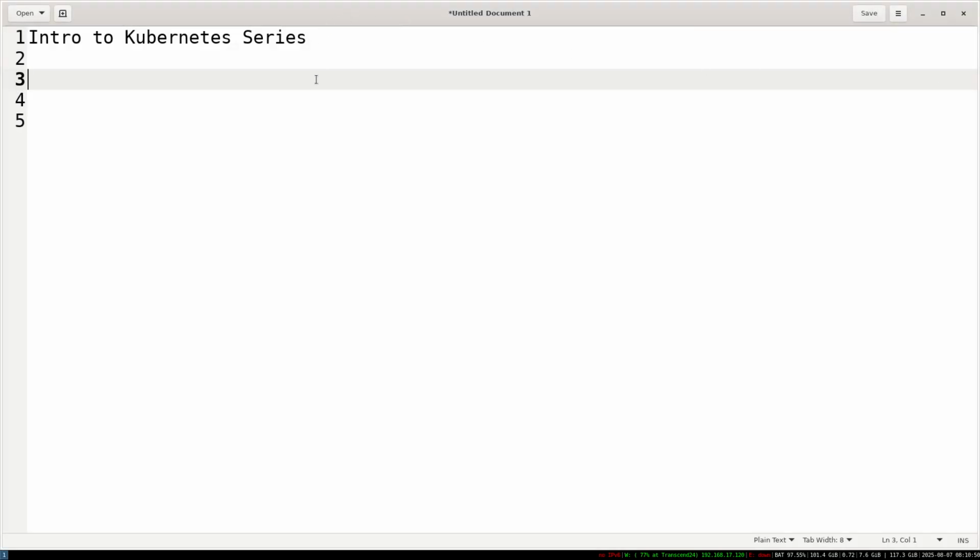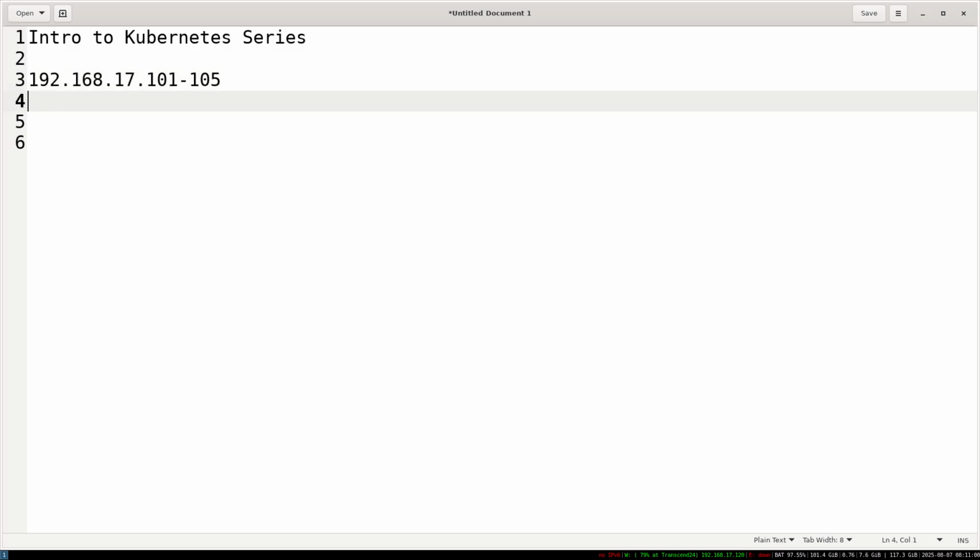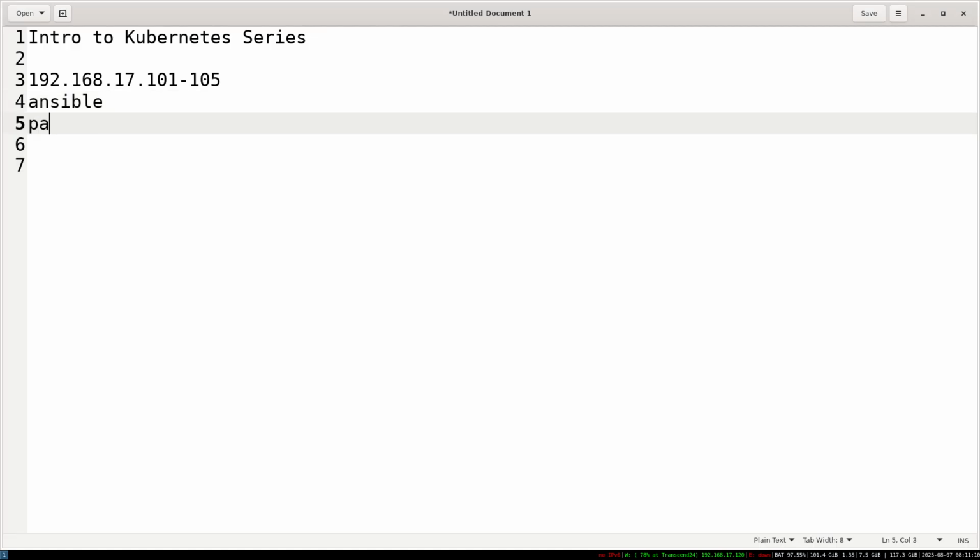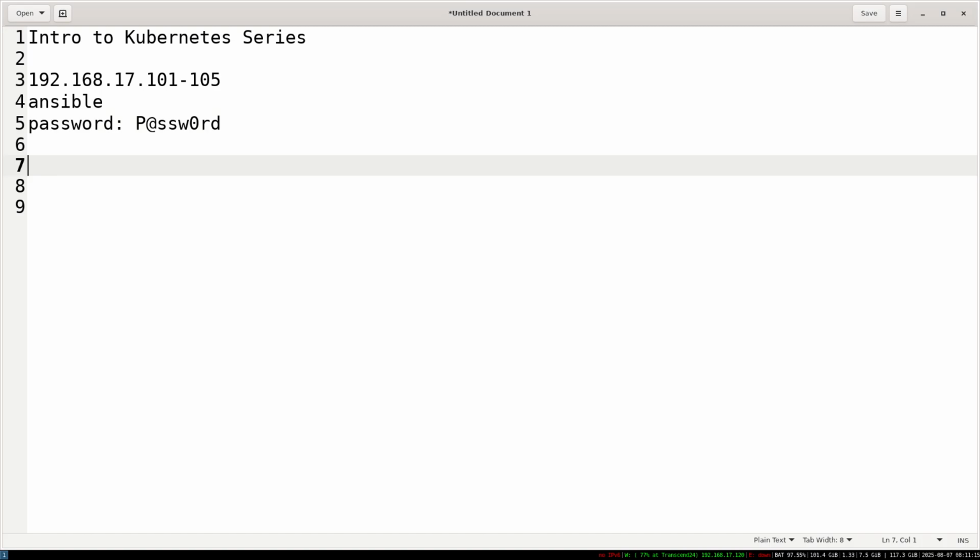In our lab we actually have 5 Raspberry Pi. The IP addresses will be 192.168.17.101 to 105. Each of the Raspberry Pi will have the username Ansible created. The group will be Ansible as well. The password will be the very amazing secured password that we'll be using later on as well.